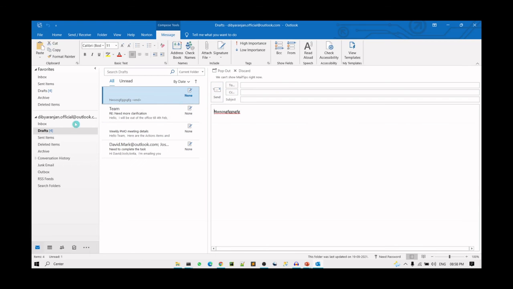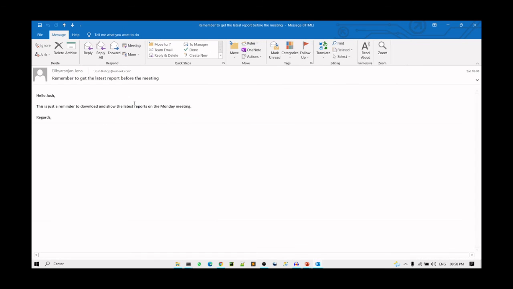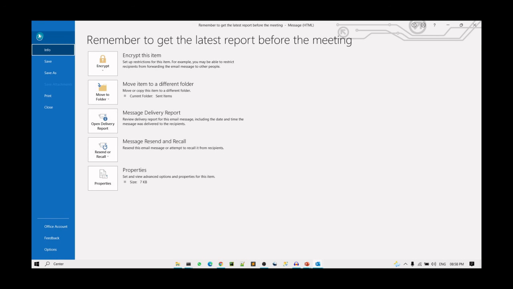So I'll show here. Suppose I sent a particular email, let's say this email, and you want this email to be recalled. You can open this email, and under the File section there is an option called Resend or Recall.